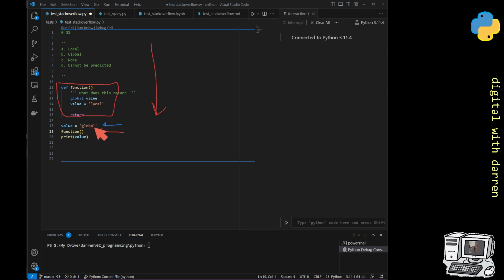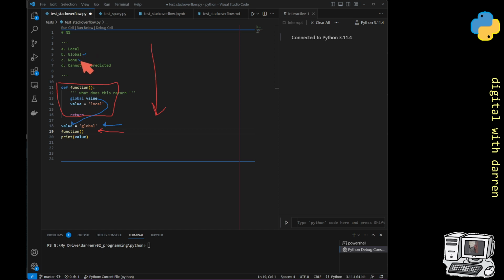It takes this string called global, and then we run our function, and inside the function we're told that value is global. So this is actually referring to something outside of its namespace, in the global namespace. And again, I kind of gave away the hint when I said in the global namespace. So we should be overwriting this value as local. It starts off as global, so I put a little tick there.